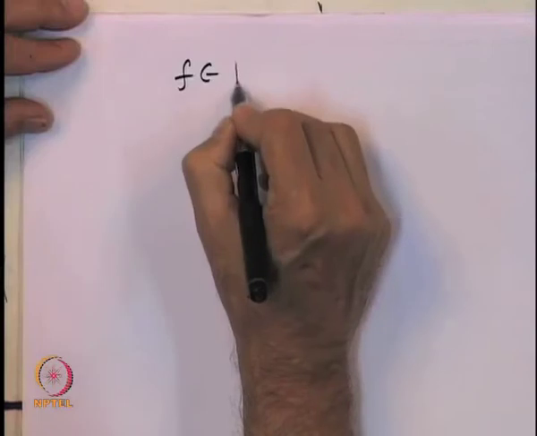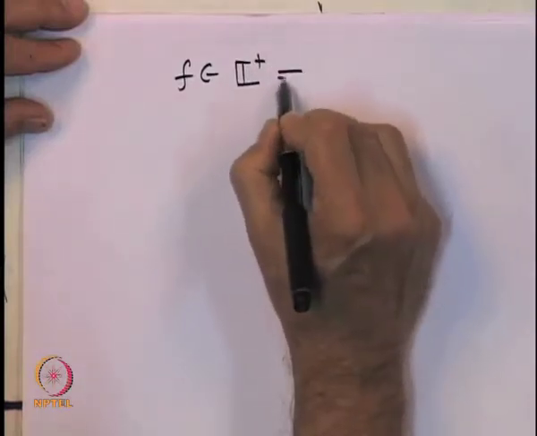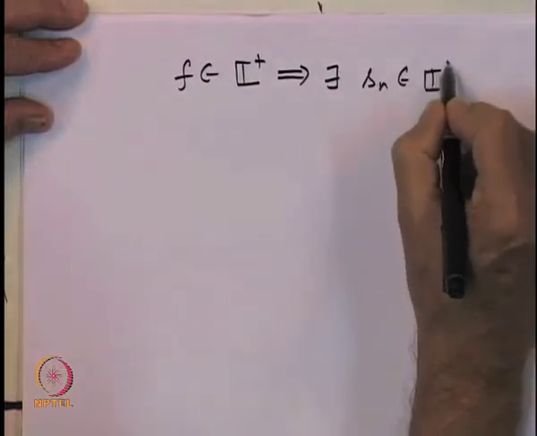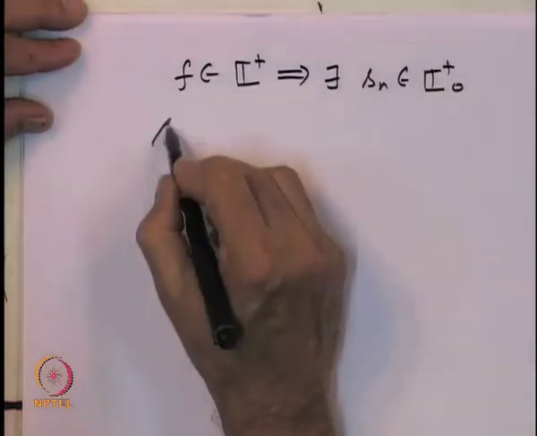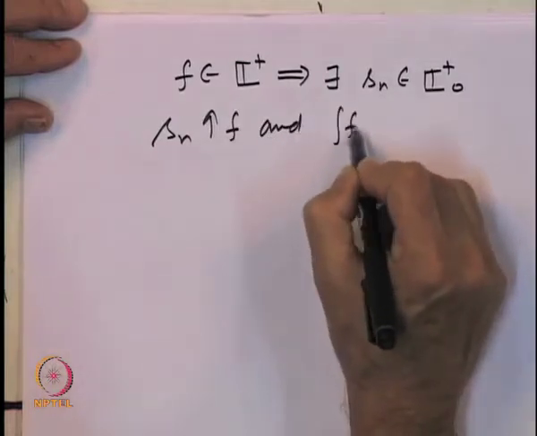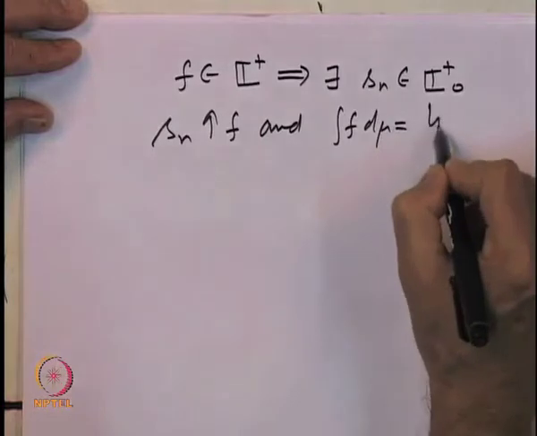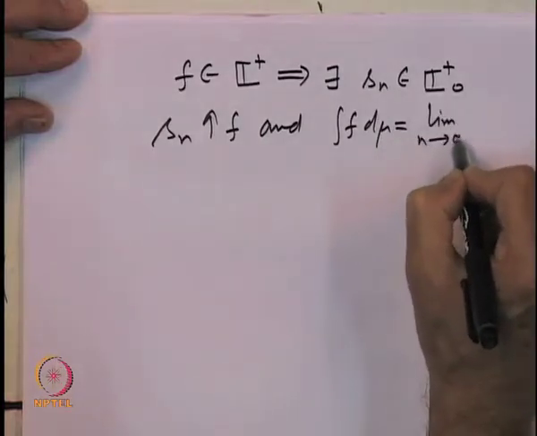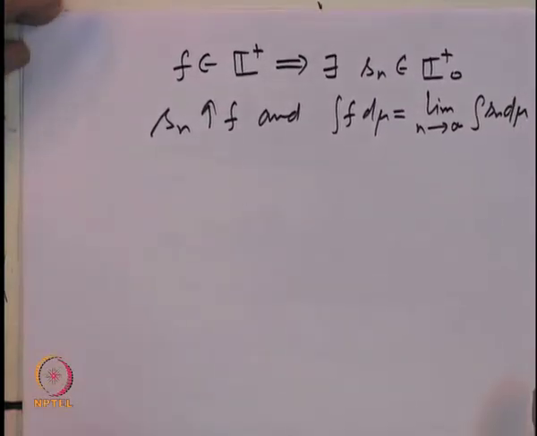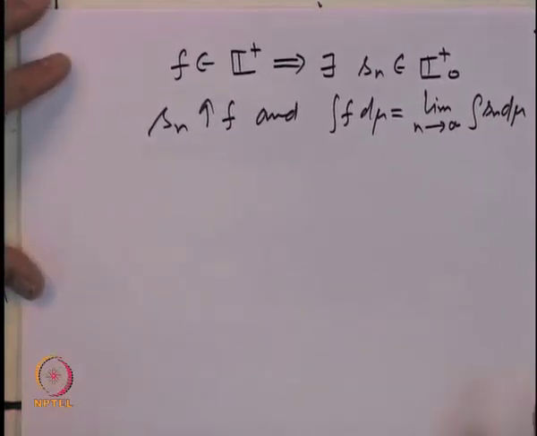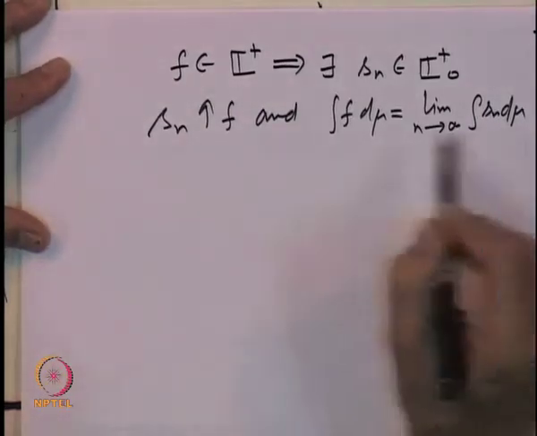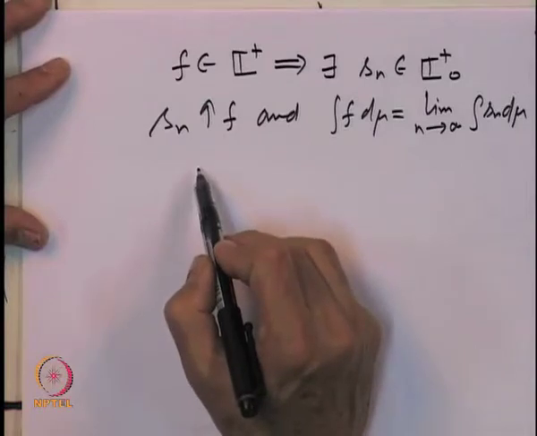So, f belonging to L plus implies we have a sequence S n belonging to L plus 0, such that S n increases to f and the integral of f d mu is the limit as n goes to infinity of the integral of S n d mu. That is by the fact that f belongs to L plus and the integral of f is defined as the limit of the integral of S n d mu for any sequence S n which increases to f.